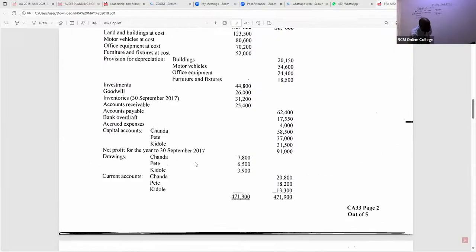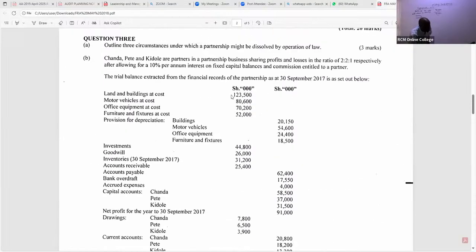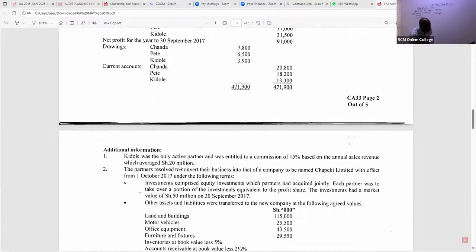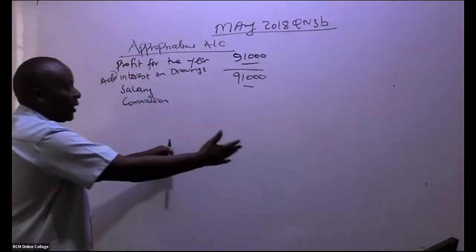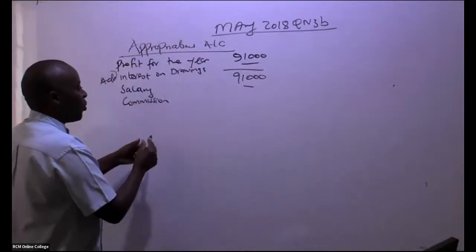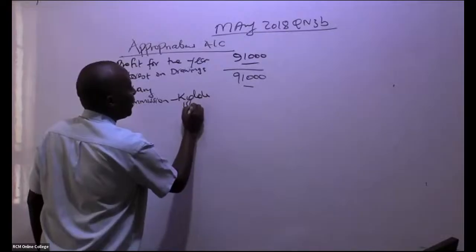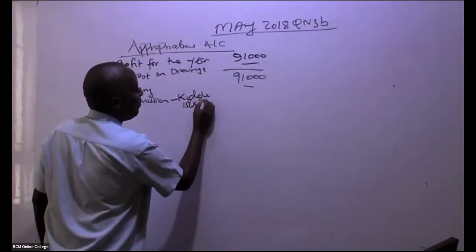But remember, our trial balance is in shillings thousands, so you must cut those zeros. So you're talking of 20,000. So we have commission to Kidole being appropriated, which is 15% of this 20,000.